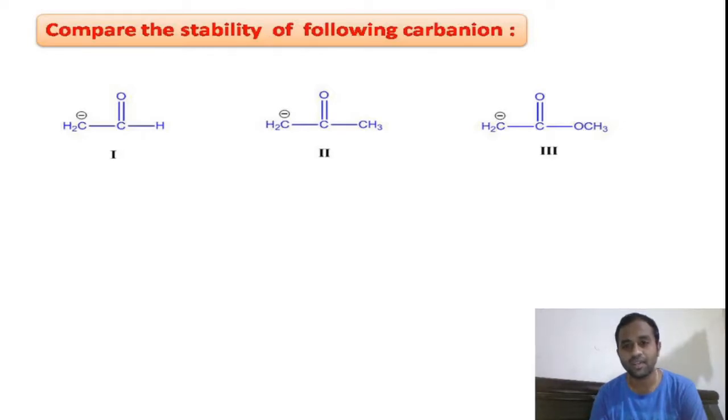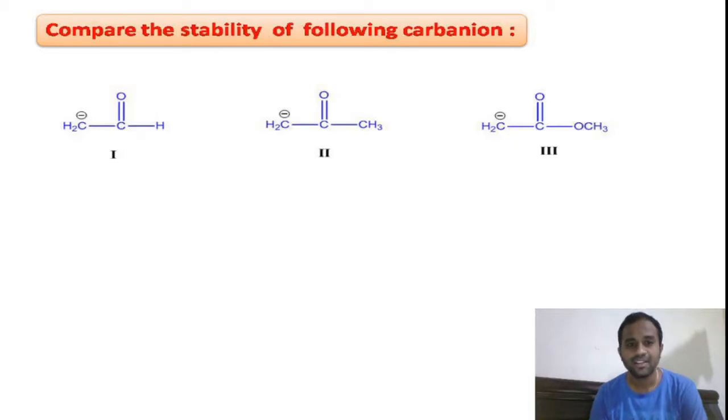All are resonance stabilized, but due to some small changes in the functional groups, that is the withdrawing functional groups, these three carbon anions are not equally resonance stabilized, which we can explain based on the other electronic effects in these withdrawing groups.